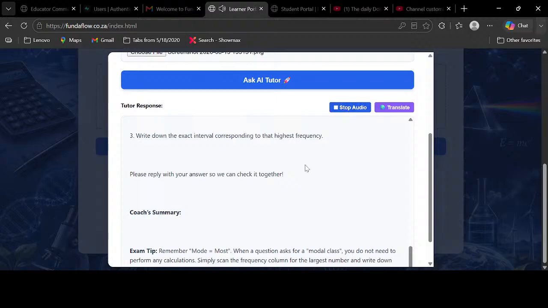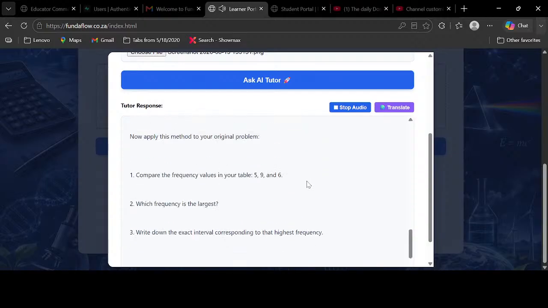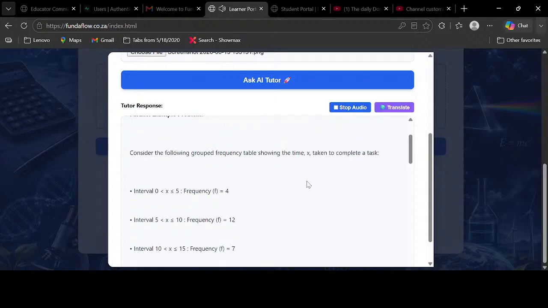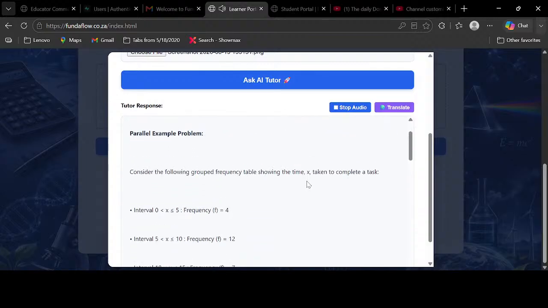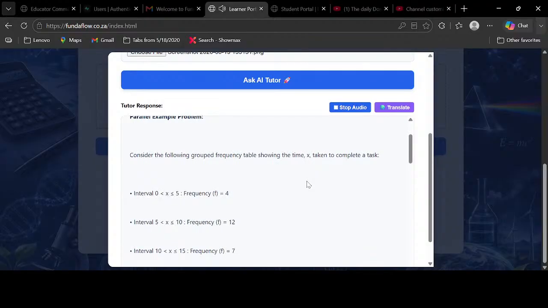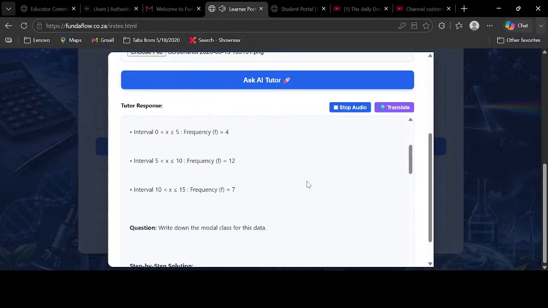Hello friend. I'm your mathematical tutor. Let's work through a parallel example together to help you master this concept. Parallel example problem. Consider the following grouped frequency table showing the time, x, taken to complete a task. Interval 0 < x ≤ 5, frequency f = 4. Interval 5 < x ≤ 10, frequency f = 12. Interval 10 < x ≤ 15, frequency f = 7. Question: write down the modal class for this data.